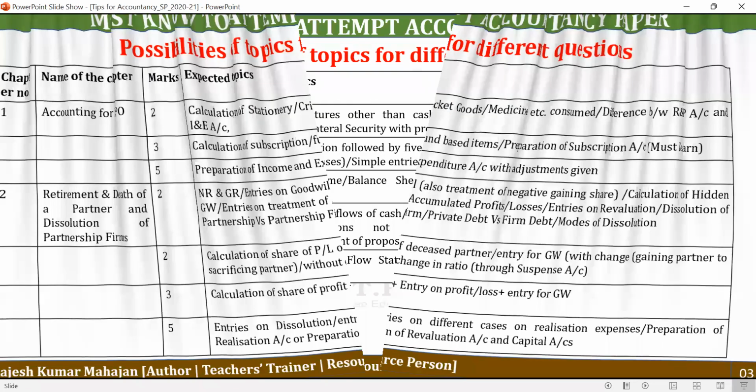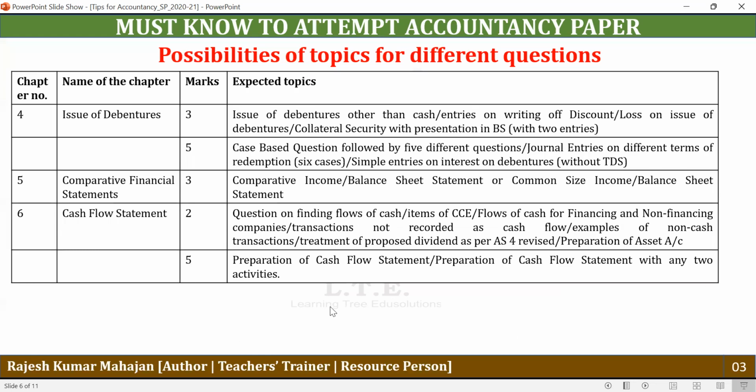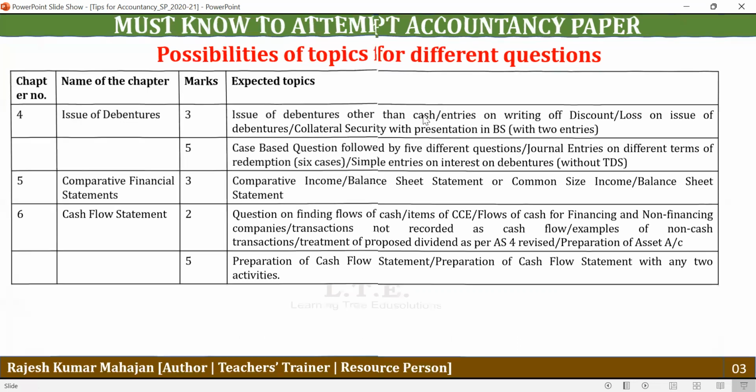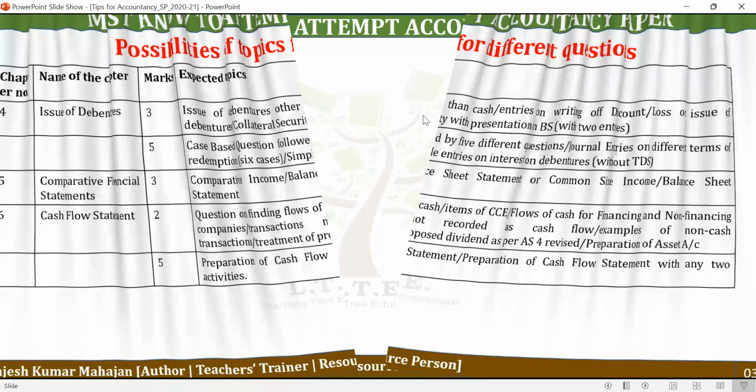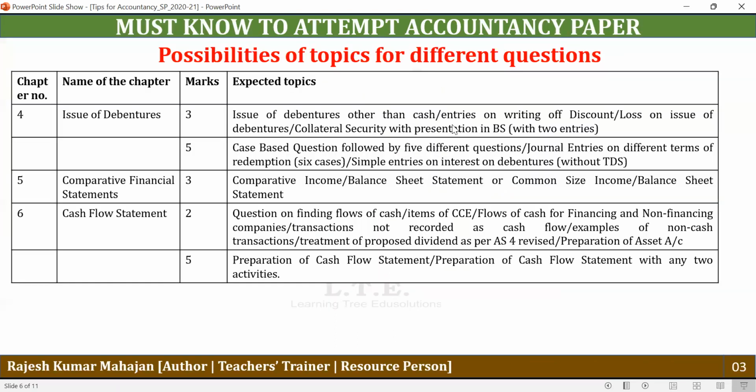Next chapter, we have issue of debentures. This chapter is meant for 8 marks, and we have 2 types of questions, one for 3 marks. And under the 3-mark question, we can have questions like issue of debentures for consideration other than cash, that is, issue of debentures to the vendors when you purchase assets or a running business. And you may also be asked to write the entries for writing off discount or loss on issue of debentures.